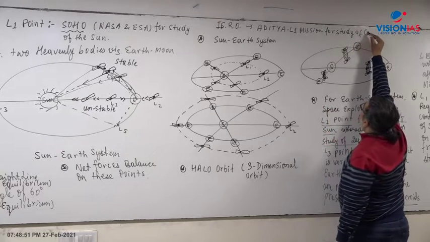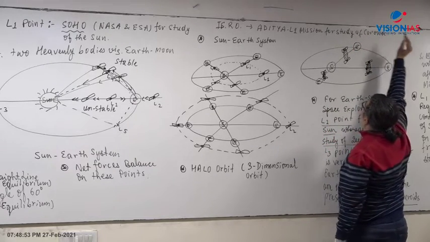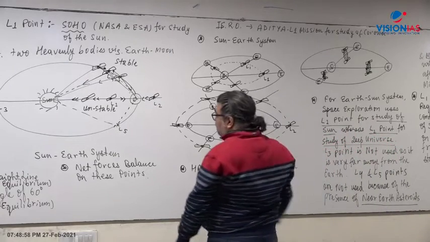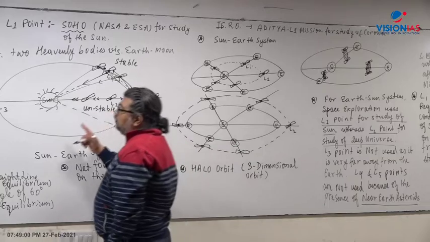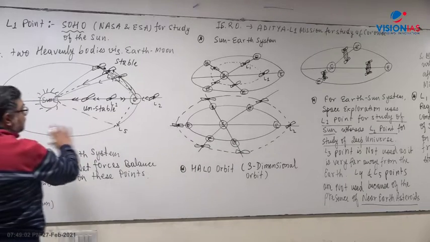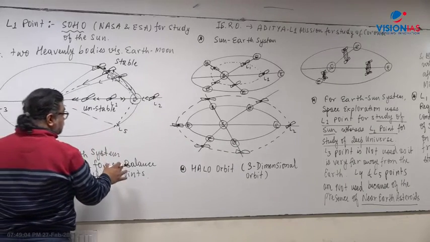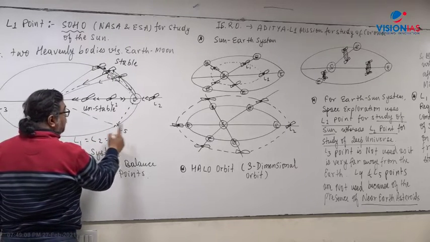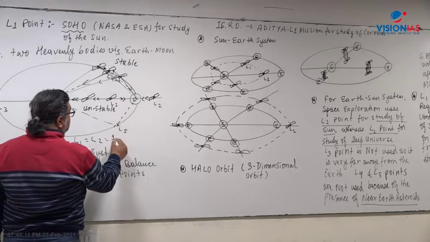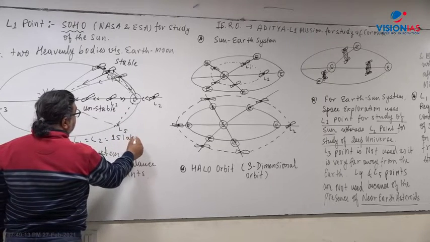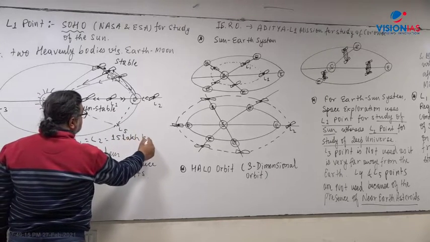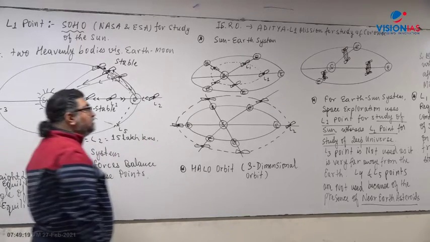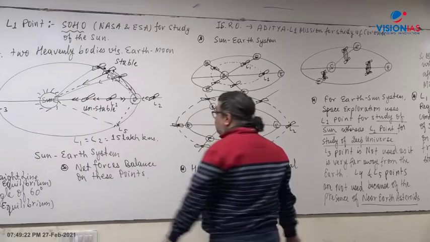I'll give you more detail of the Aditya mission, but I'm just bringing the point here. Now, when you talk about L1 and L2 points for the sun and the earth system, L1 and L2 are at 1.5 million kilometers, that is around 15 lakh kilometers from earth. It is 15 lakh kilometers or 1.5 million kilometers.